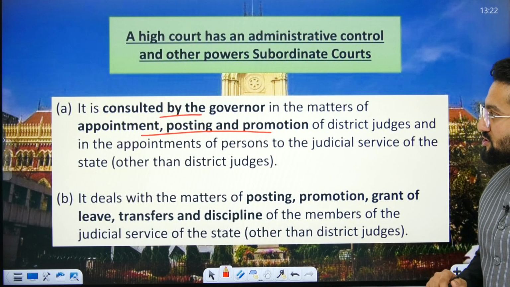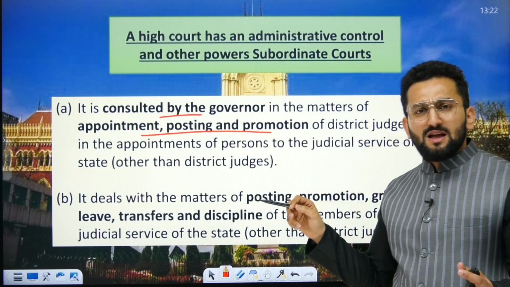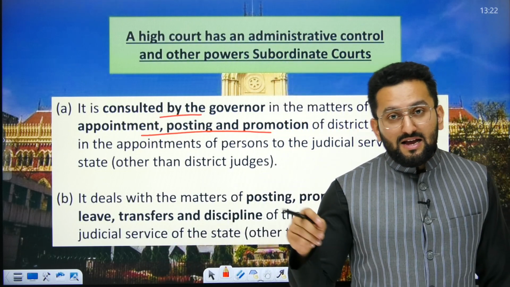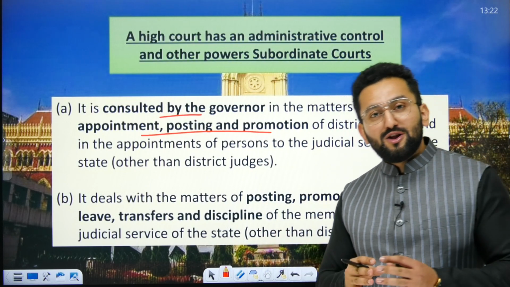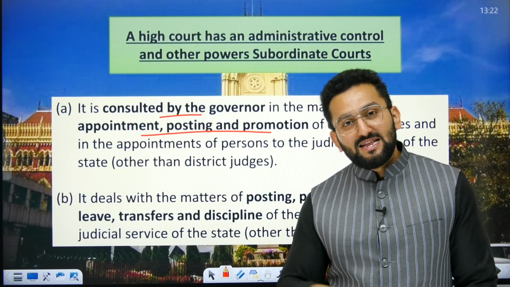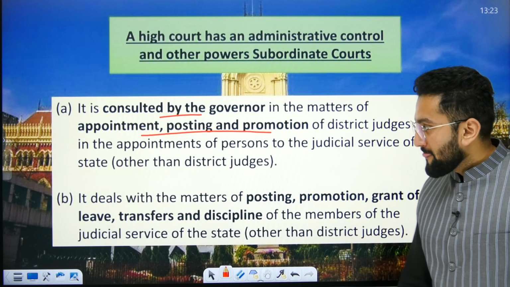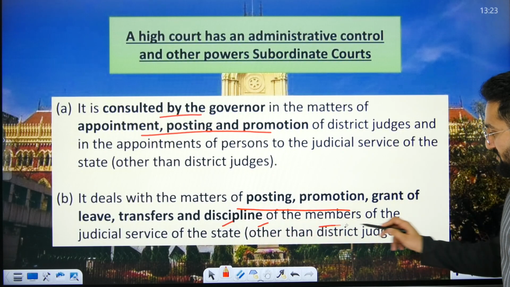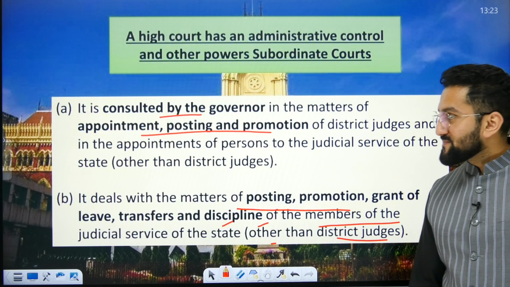Now, control over subordinate courts. It is consulted by the governor in matters of appointment and posting. For example, I told you, in case of appointment, the State Public Service Commission is going to conduct the exam and interviews, but in close coordination with the State High Court. And who is going to appoint? The governor is going to appoint. I am talking about subordinate courts. It deals with the matters of posting, promotion, grant of leave, transfer, and discipline of the members of the judicial service of the state, other than district judges.